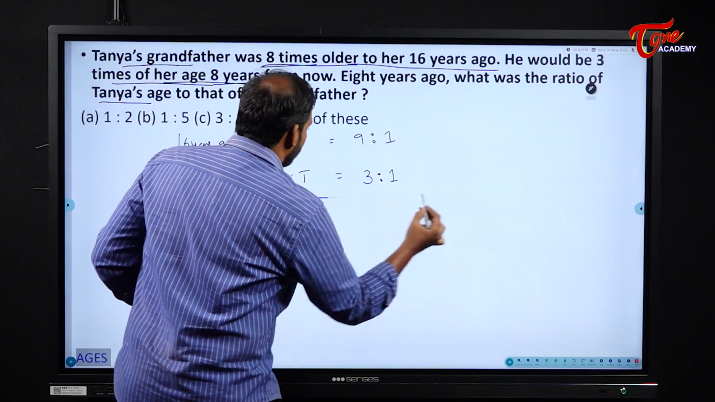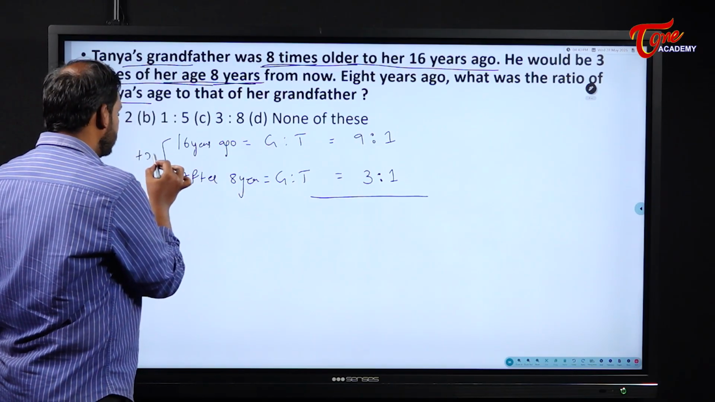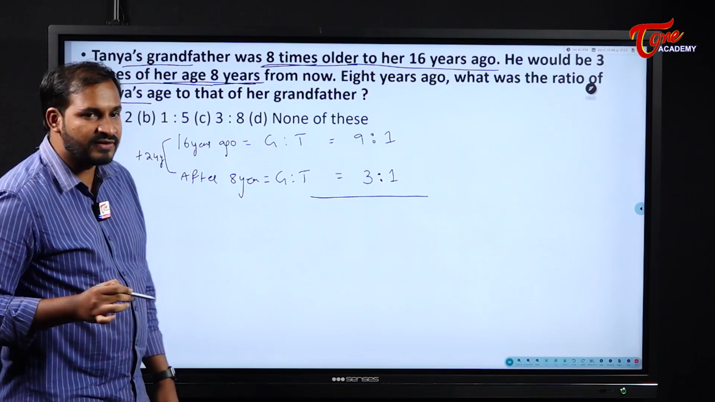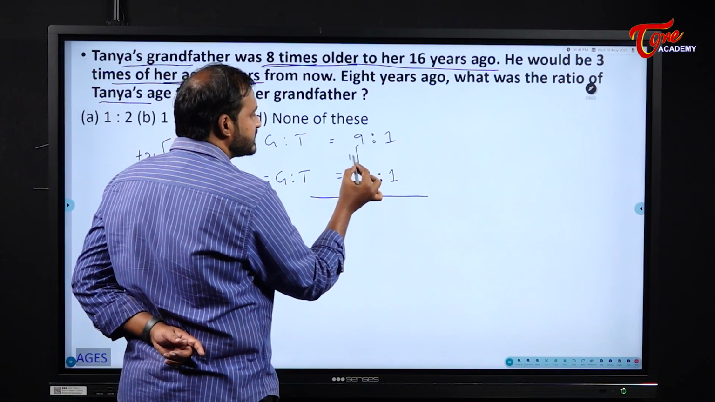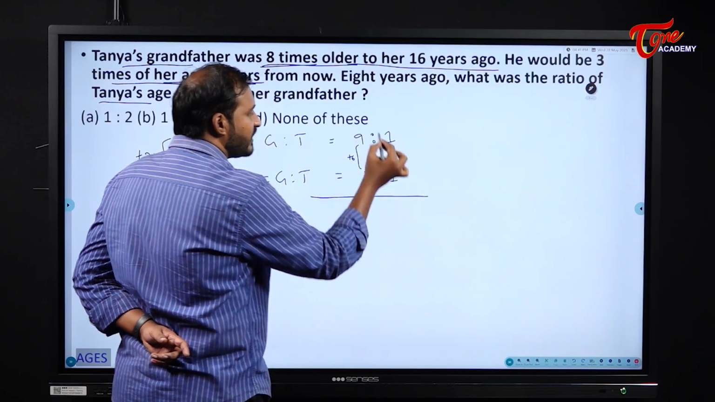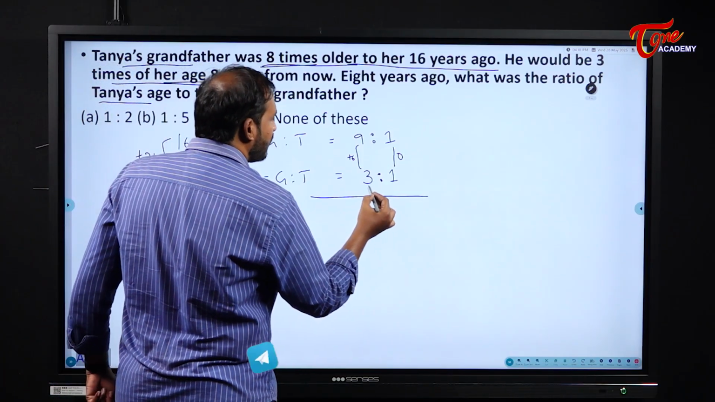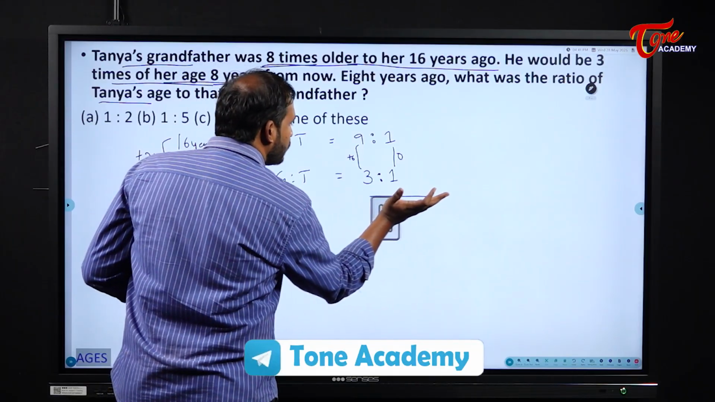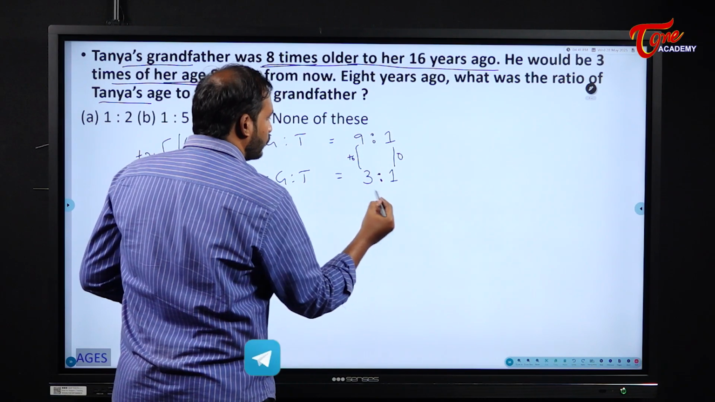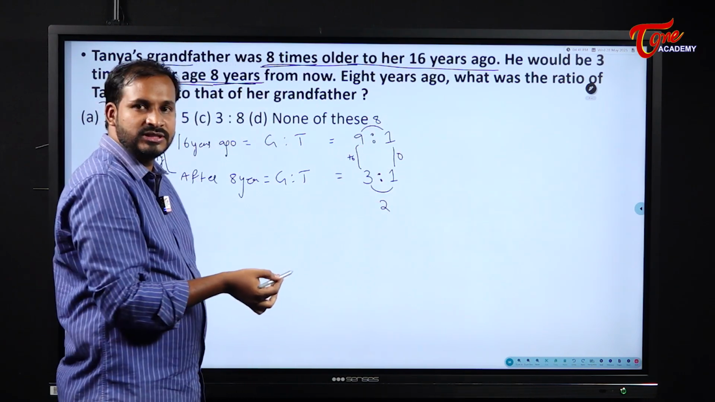Now, from here to here, how many years have passed, students? 24 years have passed. But what happened to the difference here? This is 6 and this is 0. So first our goal should be to equalize these two parts. What is the difference between 3 and 1? 2. And the difference between 9 and 1 is 8. So multiply that 8 to this one and 2 to that one.